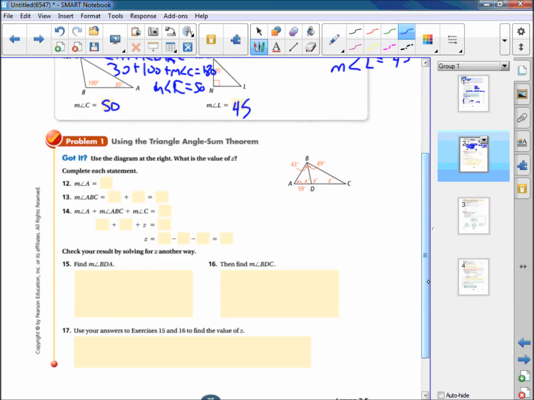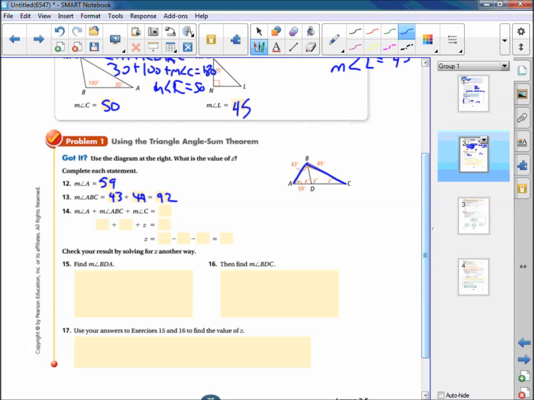All right. Use the triangle angle sum theorem. So use the diagram at the right. What is the value of Z? So we have to find Z. So we can do this to complete each statement first. So the measure of angle A is 59. The measure of angle ABC. Well, ABC is the big one in this triangle. That's going to be 43 and 49 added together, which is 92. So 43 plus 49, which is 92.